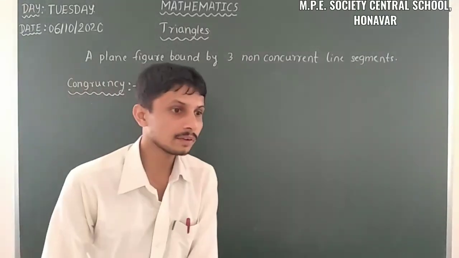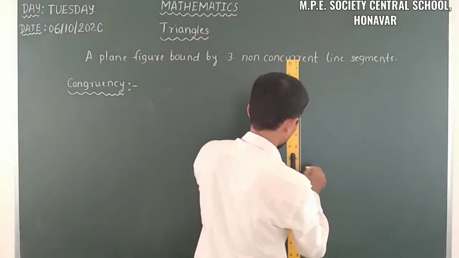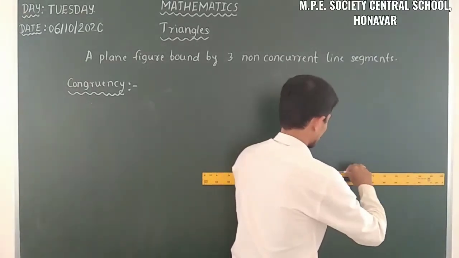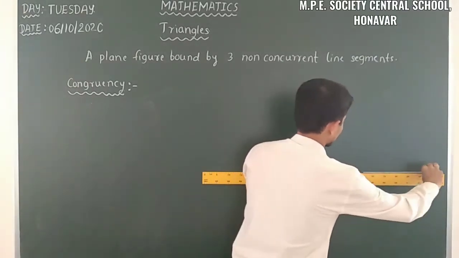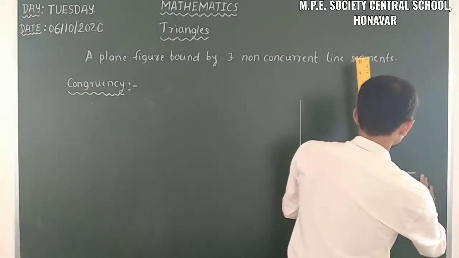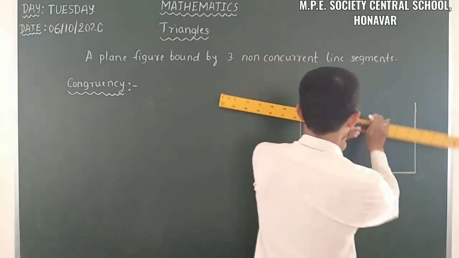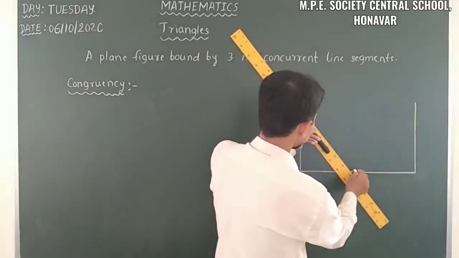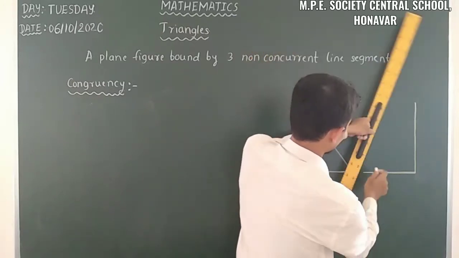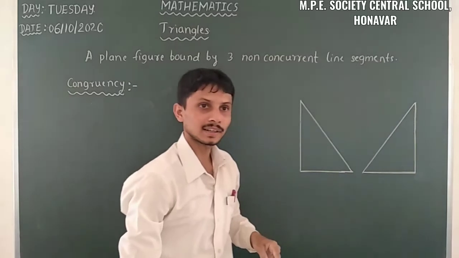So here I will take a right angle triangle. Here two right angle triangles are there. I will consider these two as right angle triangles.